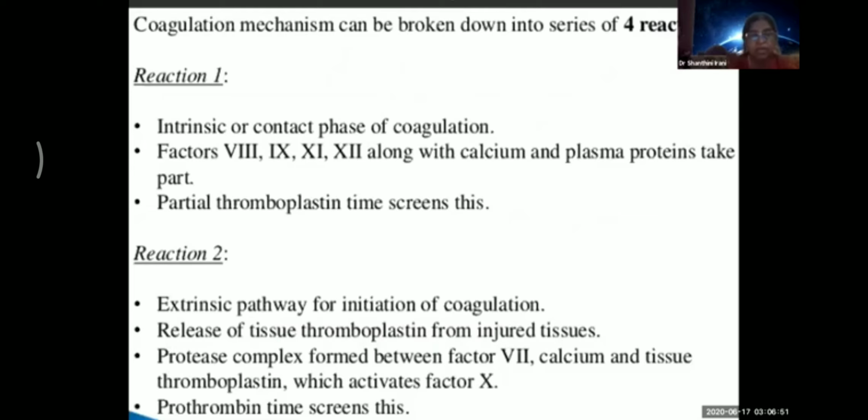That means all these tests are very important. Coagulation profile is very important in patients in the surgery department, especially if they will be undergoing a surgical procedure. Or of course, if they are suffering from hemorrhage.